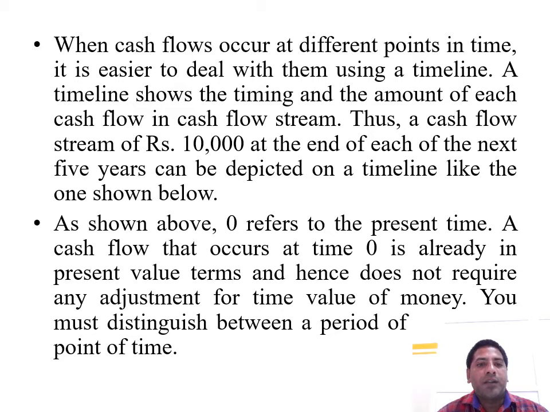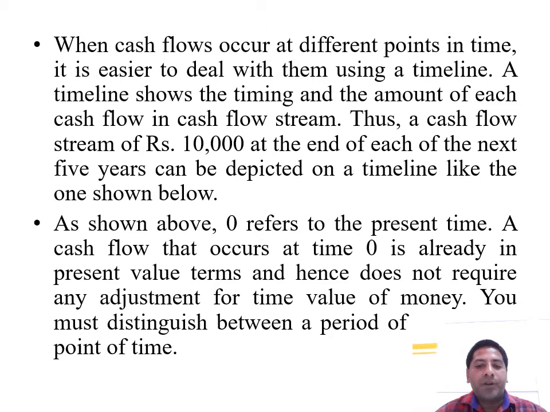it is easier to deal with them using a timeline. A timeline shows the timing and amount of each cash flow in a cash flow stream. Thus, a cash flow stream of rupees 10,000 at the end of each of the next 5 years can be depicted on a timeline like the one shown below. As shown below, the 0 refers to the present time. A cash flow that occurs at time 0 is already in present value terms and hence does not require any adjustment for the time value of money.